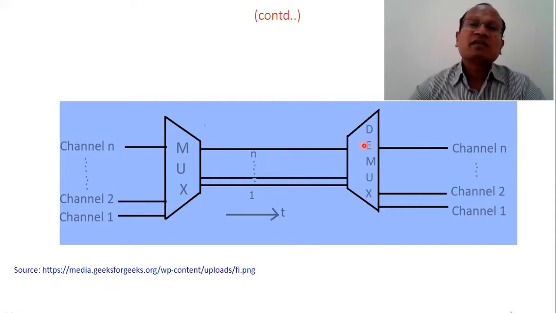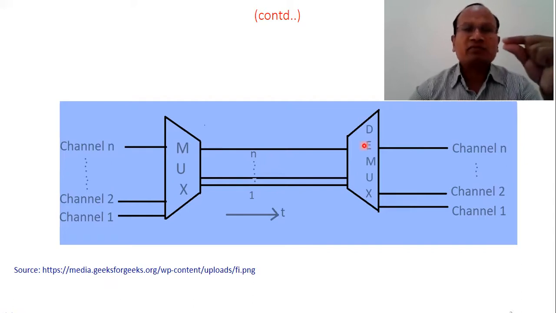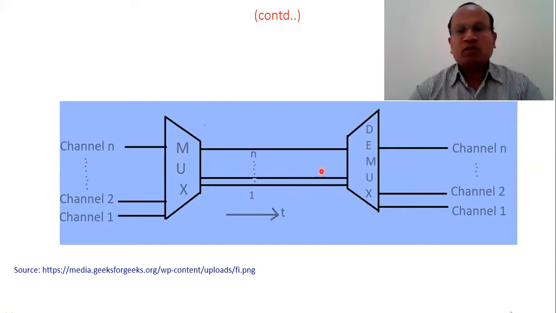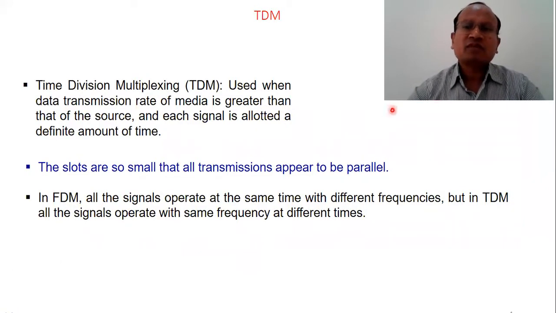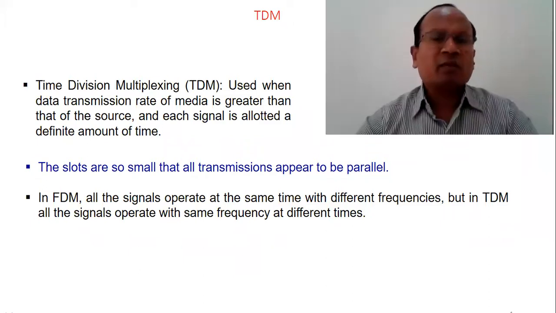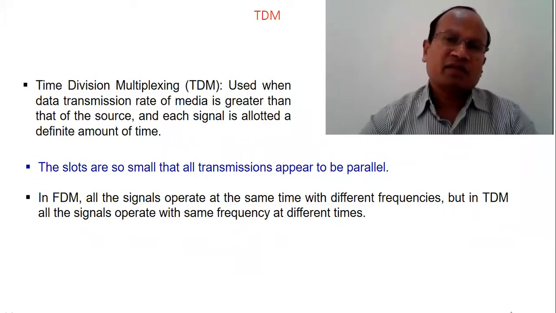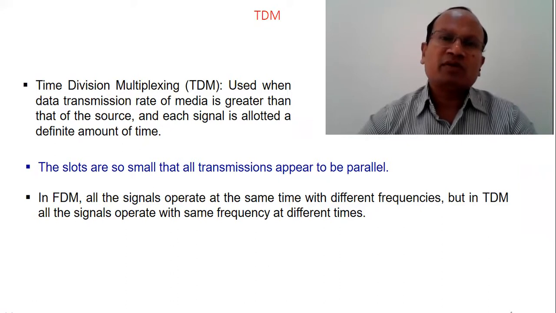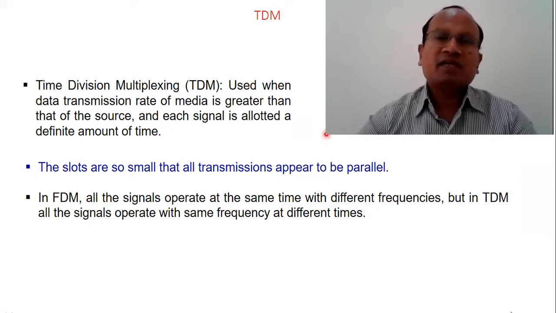Similarly, for the demux, that is the demultiplexer, the input is 1 and the output may be many. So many to 1 is the multiplexer, and 1 to many is the demultiplexer. The n signals were merged and combined by the multiplexer, and those n signals will be separated by the demultiplexer at the receiving end. That was a block diagram for general purpose multiplexing. Now let's begin with TDM. The lecture is all about TDM, time division multiplexing.